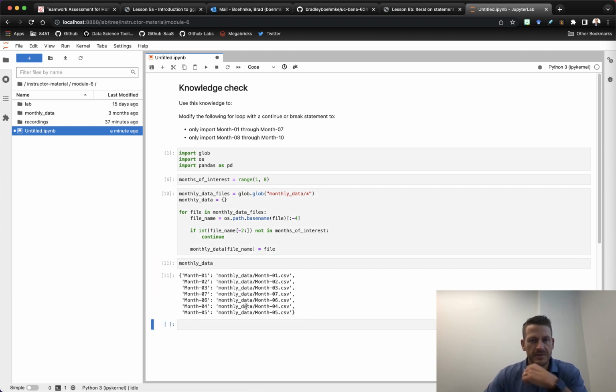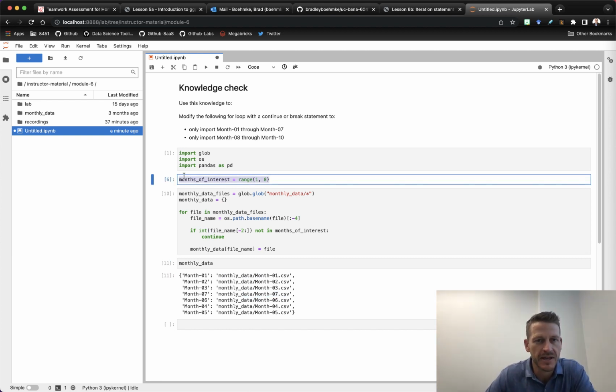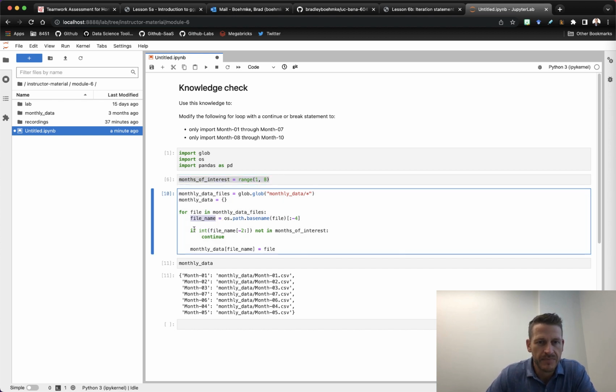And let's see what happens. Now we see we get all those file paths that are from 01 up to including 07. So what we're doing is saying, here are the months I care about. Now, as I iterate for each file in those files, I get the file name, and then I look at the last two digits in there. And if that is not in the months of interest, I'm going to skip that iteration. So it skips the 08, it'll skip the 10, 11, and so on.